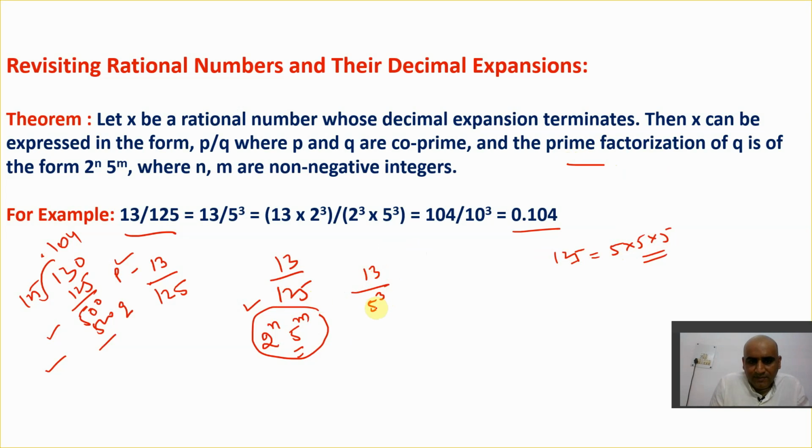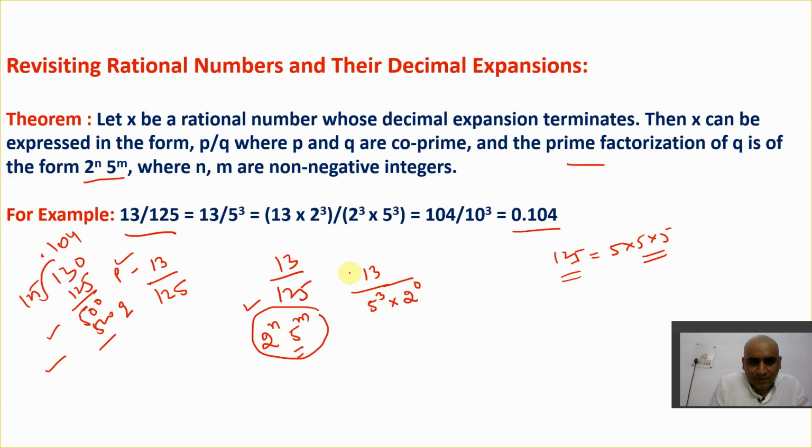So it becomes 5 cube. But I need to take it in the form of 2 raised to power n and 5 raised to power m. That means the power of 5 I got, but the power of 2 is not here because 125 does not contain 2. So I can write 2 raised to power 0. It is actually the same thing.